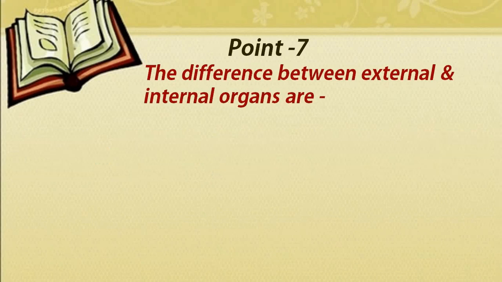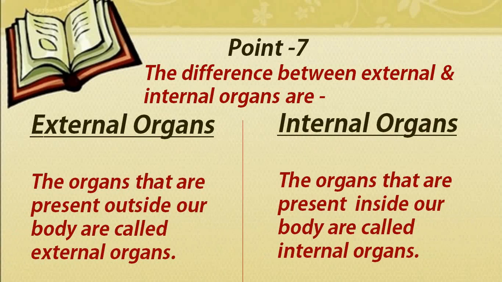The next point is regarding the difference between the external and internal organs. So external means bahar ke. The organs that are present outside our body are called the external organs. We can see them because they are present outside of our body, such as nose, eyes, ears, hands, etc. But about the internal organs, we cannot see them because these are the organs that are present inside our body, such as liver, stomach, heart, lungs, etc. So it can be asked that what are the differences between the external and internal organs.